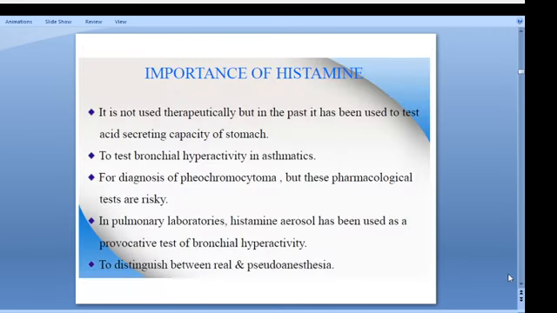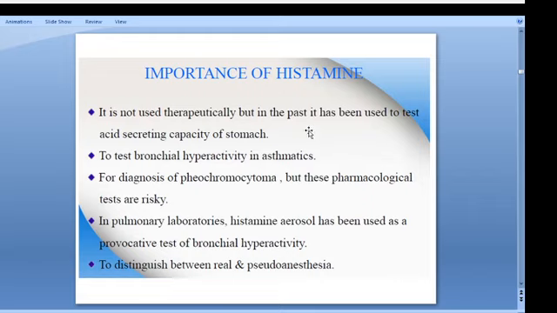So what is the importance of histamine in our body? There are no therapeutic uses of histamine in our body, but previously we used it for laboratory purposes: to check the acid secretion capacity of our stomach, bronchial hyperactivity of asthmatic patients, and the diagnosis of pheochromocytoma.